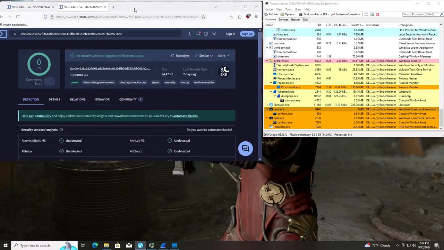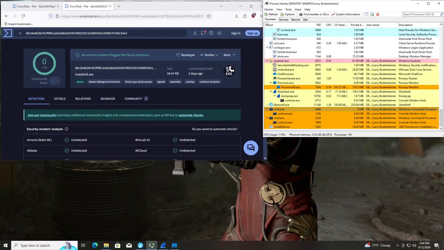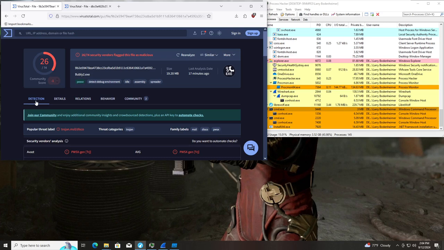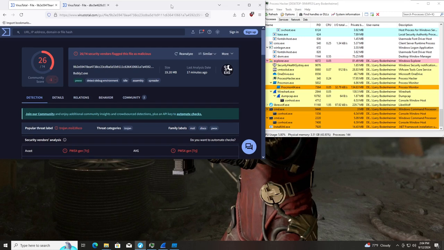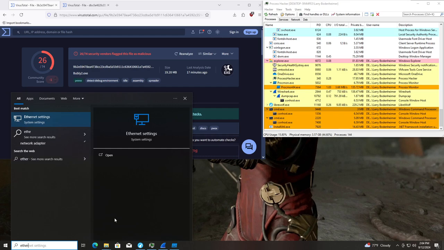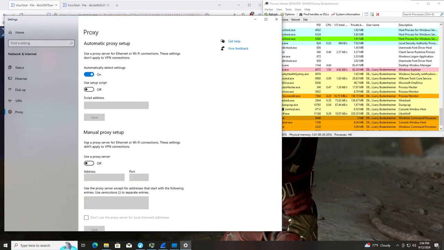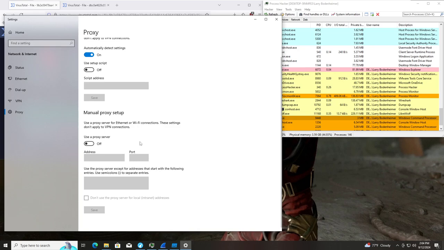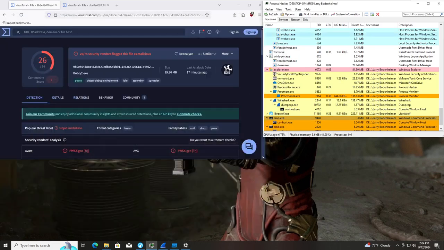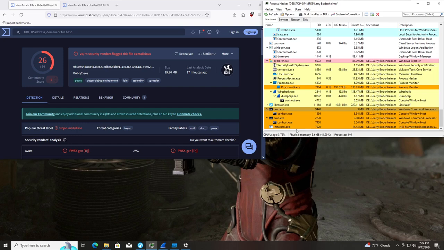Interesting. We still have internet. I'm just going to come out and say what it did last time because for some reason it doesn't seem to be working this time. Of course, nothing's going to work in the live test, but what it was doing last time is it actually changed to a proxy server. If we go to Ethernet settings and then go to proxy, it was setting up a manual proxy with localhost on port 8888. And that was preventing me from using the internet at all. I don't know why it's not working now. It's just not. Which is very peculiar to me as to why it happened one time and didn't happen the other.